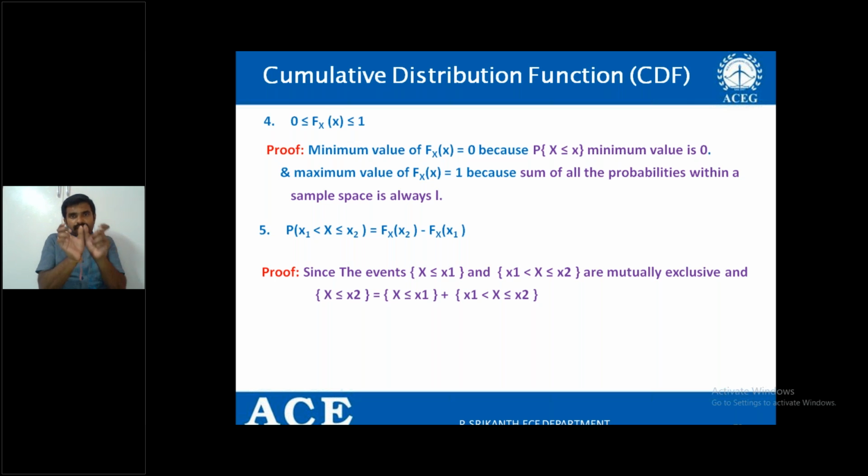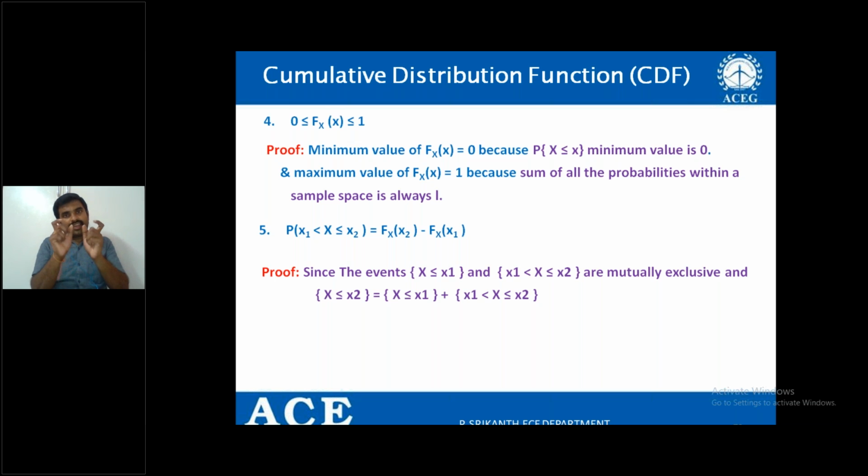Let me take two points, x1 and x2. X less than or equal to x1 is on this side, and the other event is in between these two points. Therefore, these two events are mutually exclusive events.